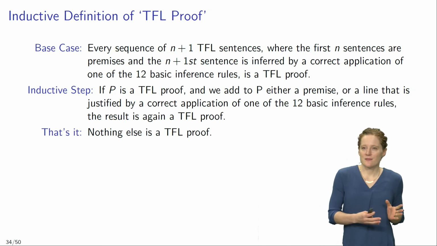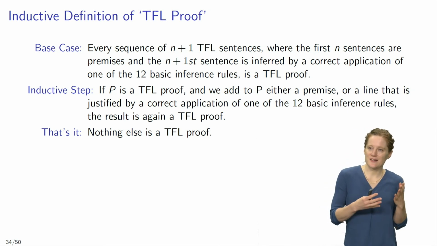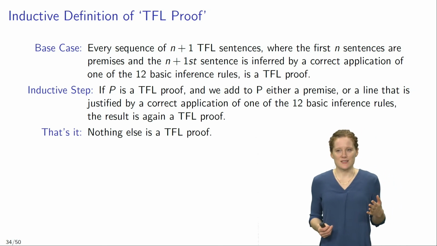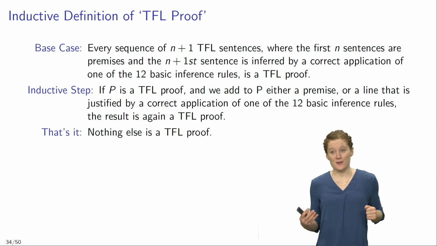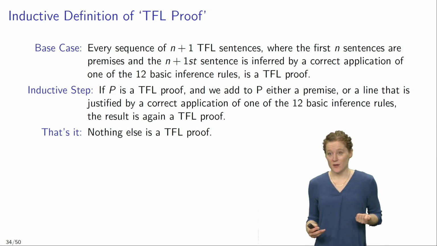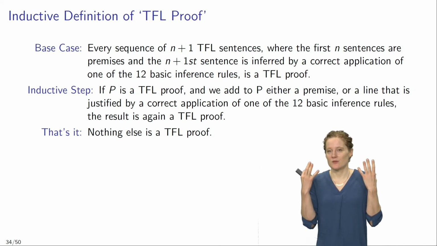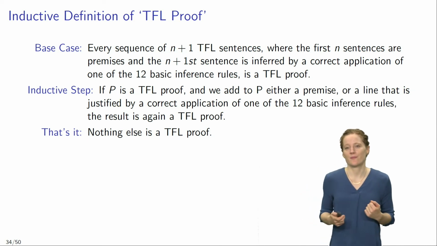Every sequence of n+1 TFL sentences, where the first n sentences are premises and the n+1st sentence is inferred by a correct application of one of the 12 basic inference rules, is a TFL proof. So in short, every proof where just one line is inferred is a TFL proof. That's our base class, the class of the shortest possible proofs.